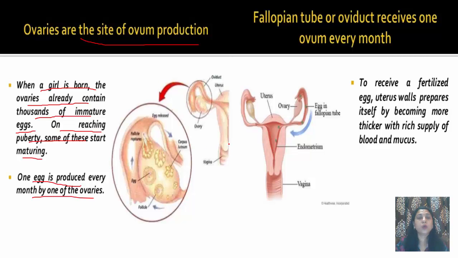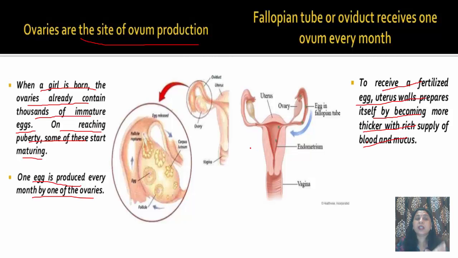Okay, there are two ovaries, and in one turn one ovary produces an egg, meaning it gets maturity. Now to receive this fertilized egg, when the eggs become mature and get in contact with the sperm, it gets fertilized. So to receive a fertilized egg, the uterus wall prepares itself by becoming thicker with a rich supply of blood and mucus.